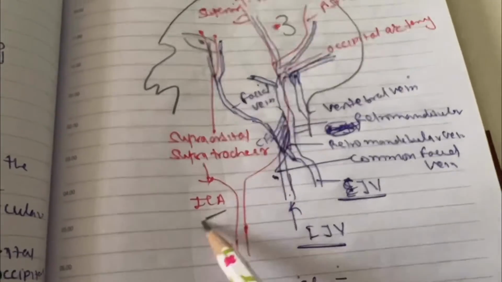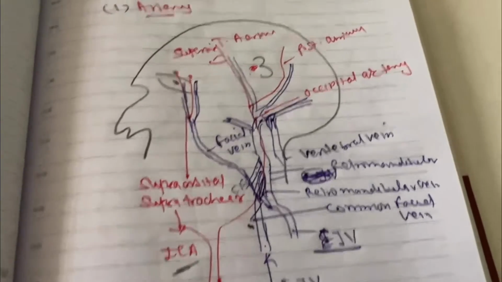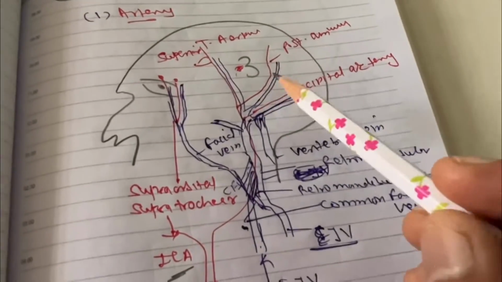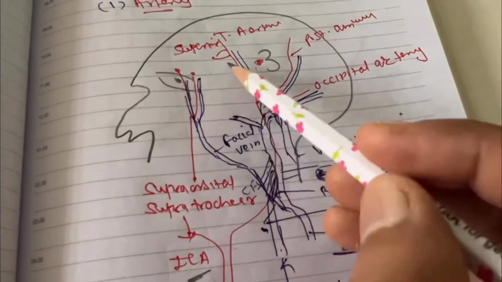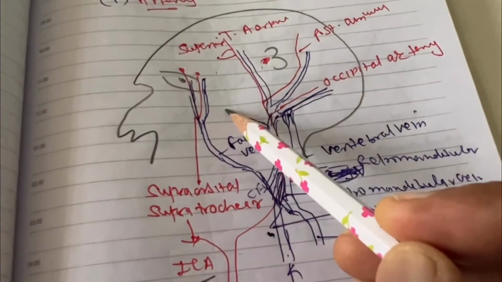Now arterial supply is mainly from the internal carotid artery and the external carotid artery. The internal carotid artery, through the ophthalmic artery, gives two branches, supraorbital and supratrochlear.